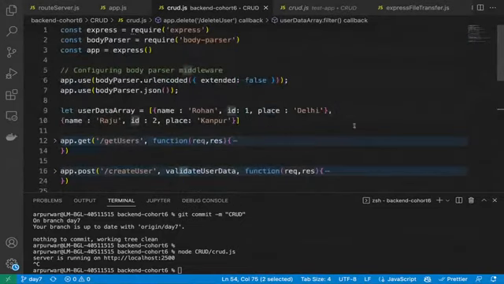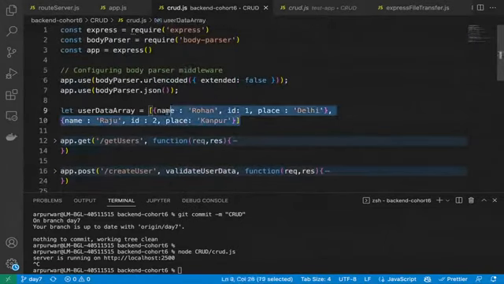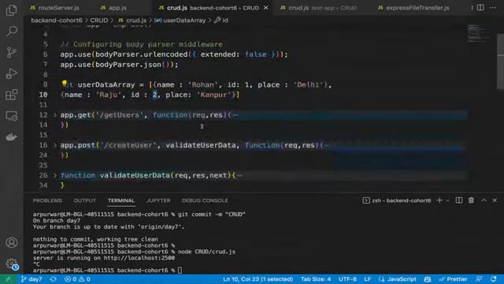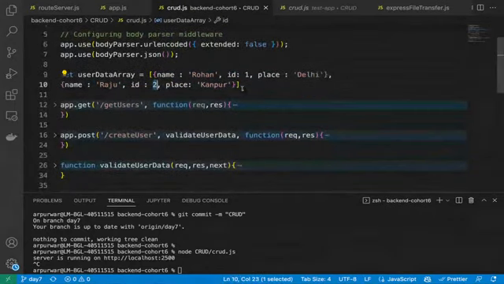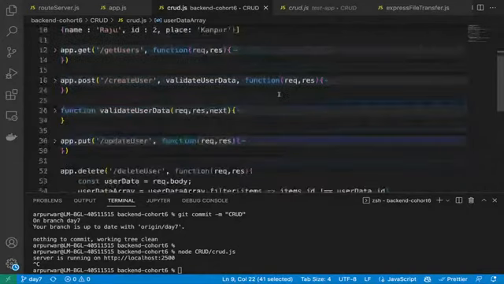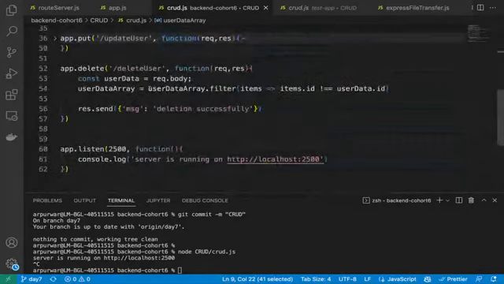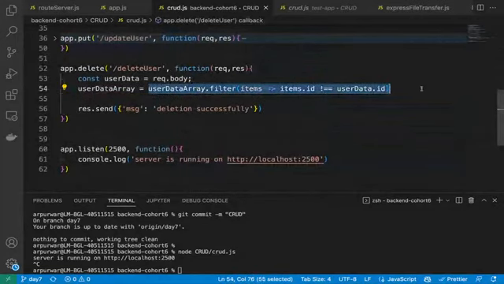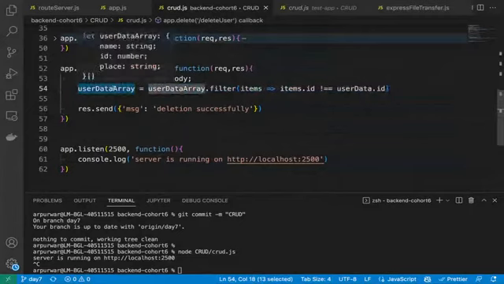So in our array, there are two records. One is ID 1, one is ID 2. And now I am filtering it: give me only those records where ID is not 2. So it will give me only this record, the first one. Correct? Now once I got that array with only one record, I just assigned the same value to the user data array.